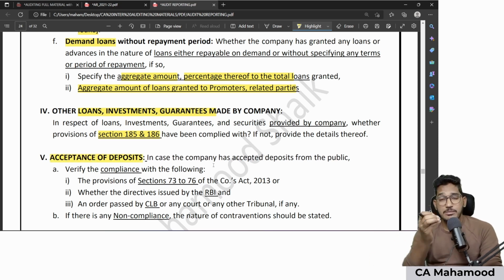Fifth point, acceptance of deposits. In case your client company has accepted deposits, whether they complied with sections 73 to 76 of the Companies Act, and regarding that acceptance of deposits, if there are any directives or instructions given by RBI, whether they are complied with or not, and if there is any order of CLB, that is Company Law Board, court or tribunal regarding those deposits, whether those are complied with or not. Very simple. In case your client has accepted any deposits, provisions of the Companies Act, RBI instructions, court order, whether all these are complied with or not, I need to check. If you find any non-compliance, report what that non-compliance is which has happened during the year.